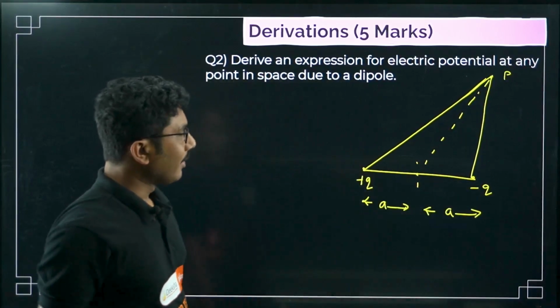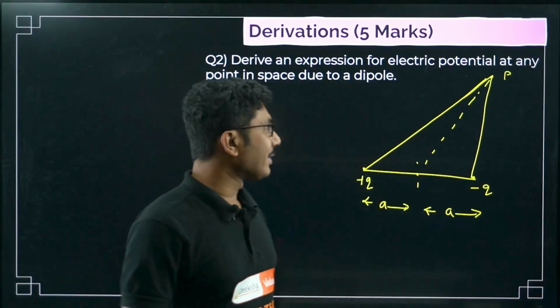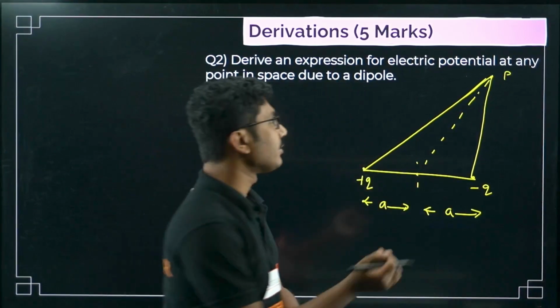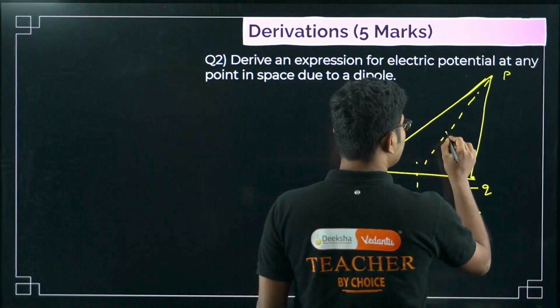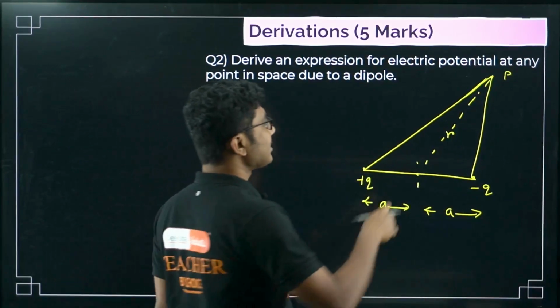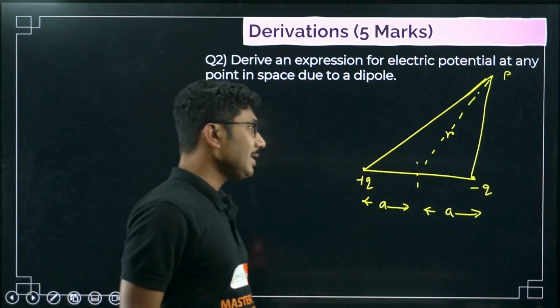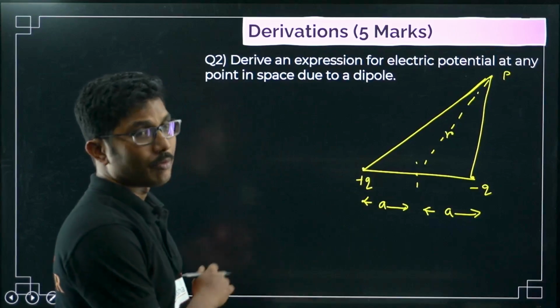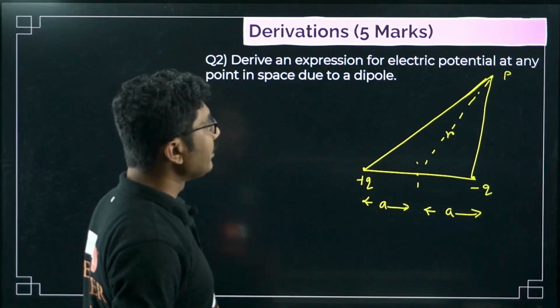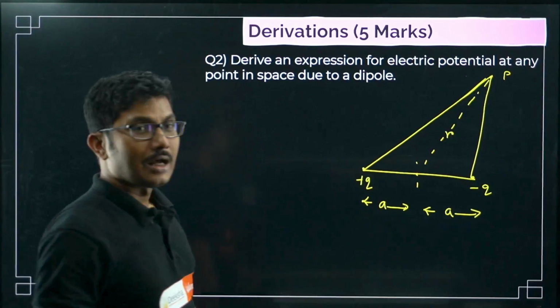Now when we have done it for our electric field, you remember that whenever we measure the distance, it is always measured from the center of the dipole, right? So this distance is r. Now what is the relationship between this r and these two points? That is very, very important. So we will do it in a way that we can find it.